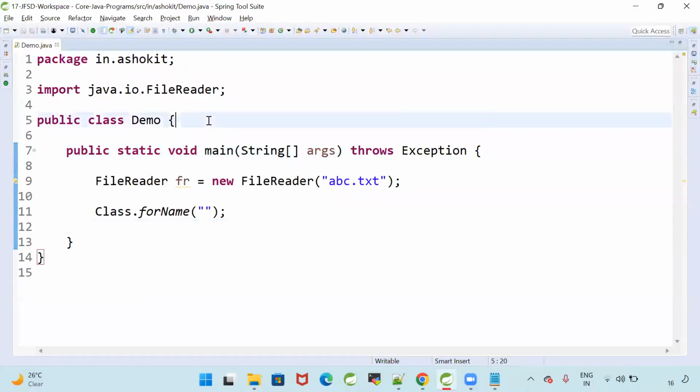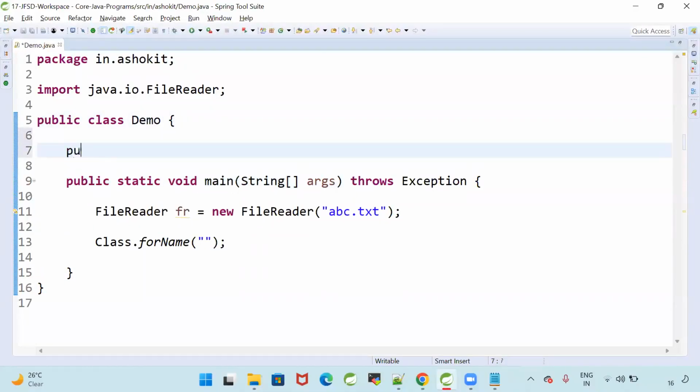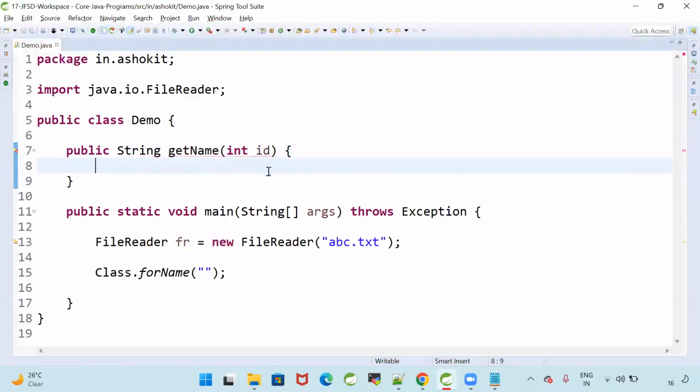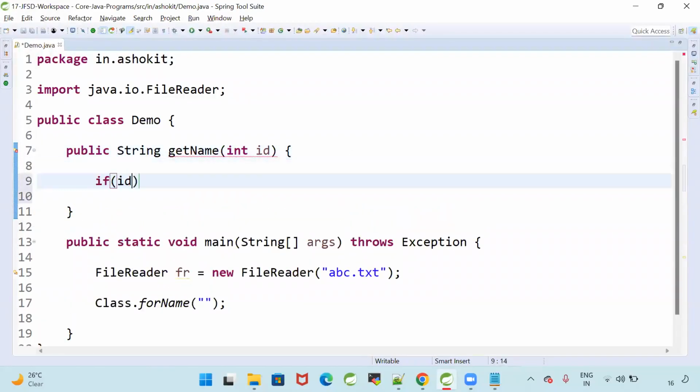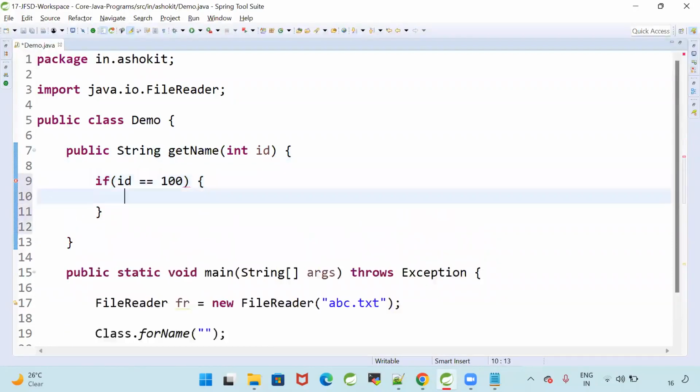For example, I'm writing one method, public String getName. I'm passing ID. Now I will do if ID equals 100, I will return name as Raju.